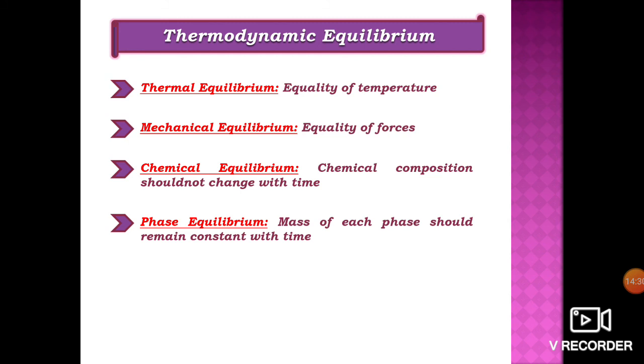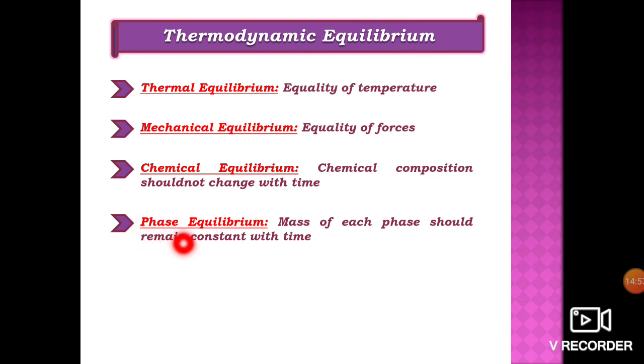If that condition is satisfied, we say the system is in mechanical equilibrium. Next is chemical equilibrium. Chemical equilibrium means chemical composition should not change with time. That means within the system, chemical reaction should not take place. If that condition is satisfied, then the system will be in chemical equilibrium.